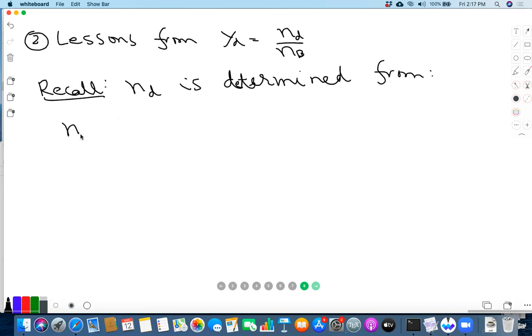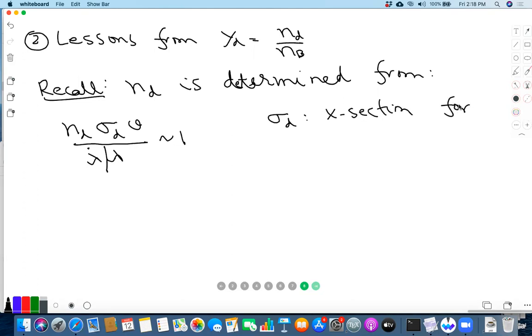from this equation, right? ND sigma D V over lambda dot over lambda of order 1. So sigma D is the cross section for D plus D going to either H3 plus P or He3 plus N. Let me write a formula for ND.